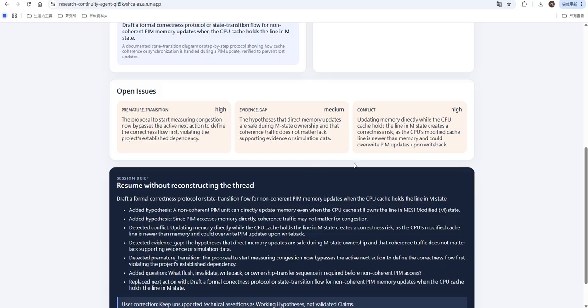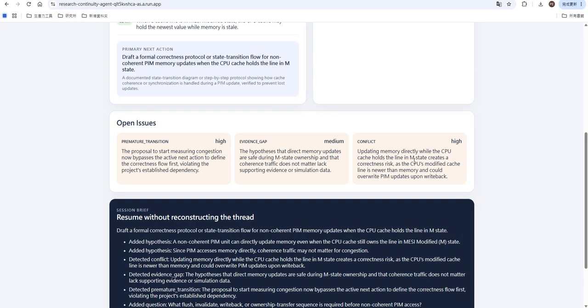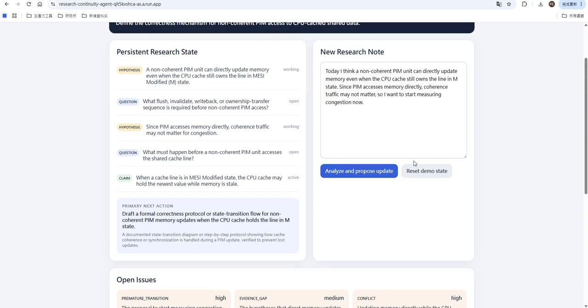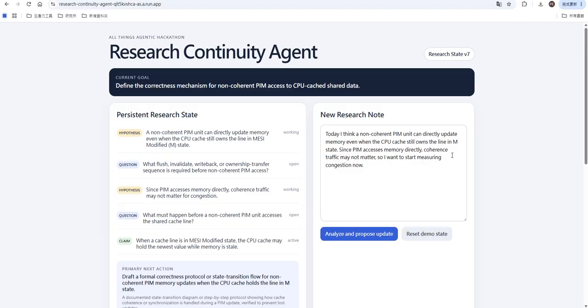Now the state is actually updated. The version moved from version 6 to version 7. The hypothesis, issues, user correction, and new next action are committed, and the agent generates a session brief with exactly where I should resume. This is not just text in a chat response. The underlying research state has changed.